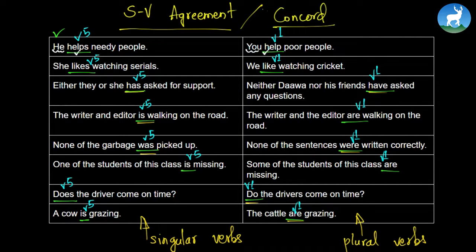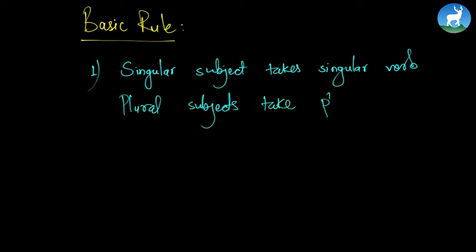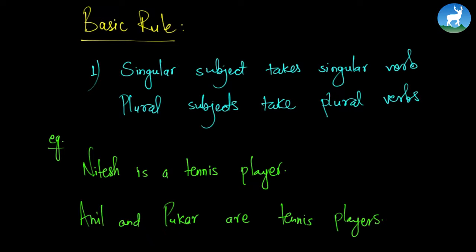Alright, let's study subject-verb agreement, or concord, in detail. Let's start by learning the basic rule. What is the basic rule? Like I said earlier, the basic rule is singular subject takes singular verb while plural subject takes plural verbs. So this is the basic rule. Let's write one example. So this is the basic example that I have written. Nitesh is a tennis player. Anil and Pukar are tennis players.